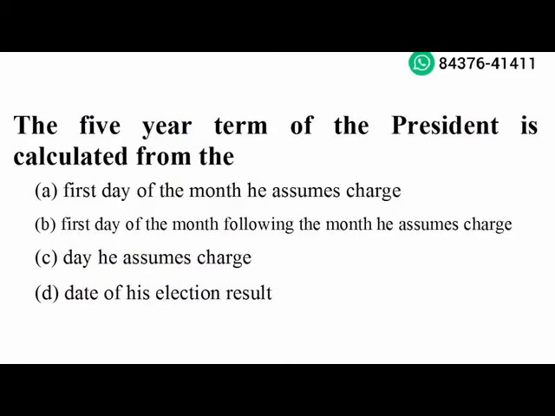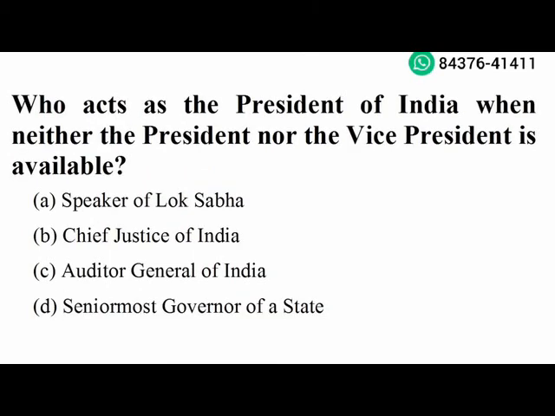Next question. The 5-year term of the President is calculated from the day he assumed charge. Option C is the right answer. Next question. Who act as the President of India when neither the President nor the Vice President is available? Chief Justice of India. Option B is the right answer.